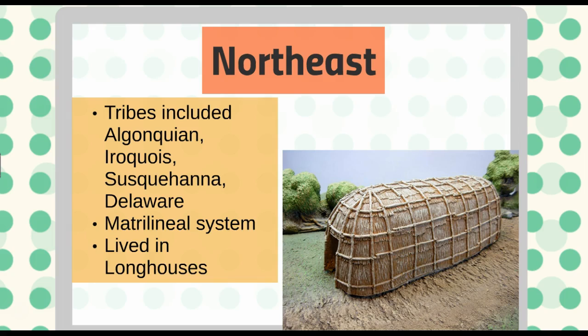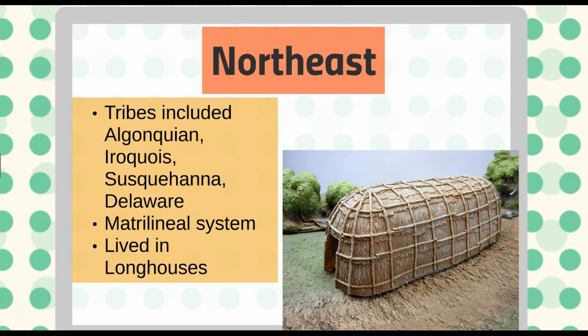The Iroquois made up the Iroquois League, which was a few tribes, a lot of tribes, that decided to have a peace agreement that if one tribe went to war, the other tribe would go with them and help them in their war. And so the Iroquois had the famous Iroquois League, which was a very strong group of tribes that were linked together. You also had the Susquehanna in this area, where we get our Susquehanna River that flows through Harrisburg. And you had the Delaware Indians as well, and they were down in the Philadelphia area.